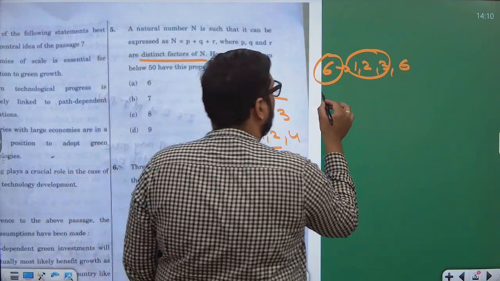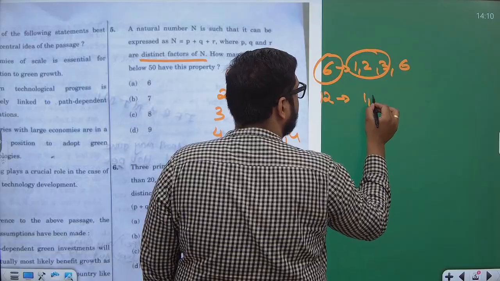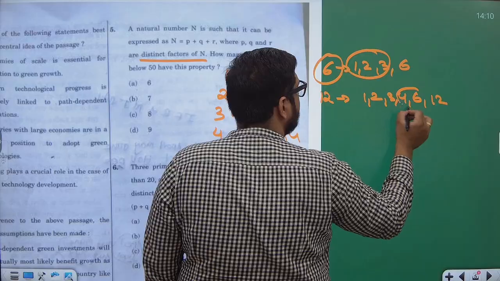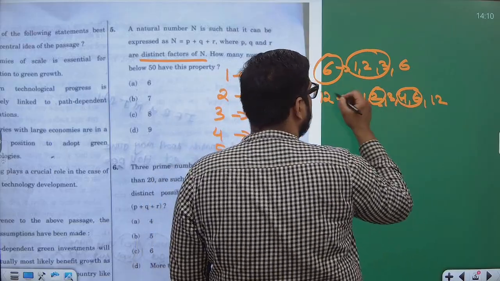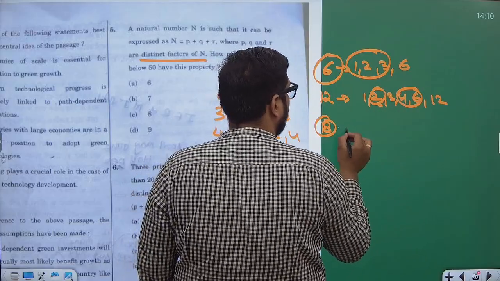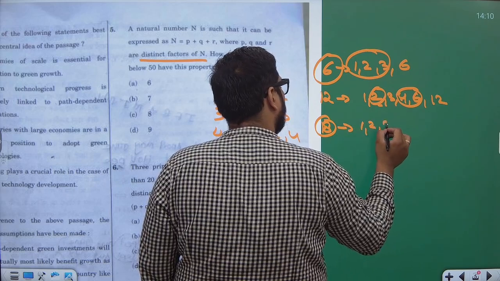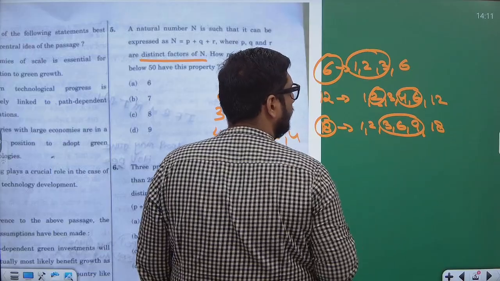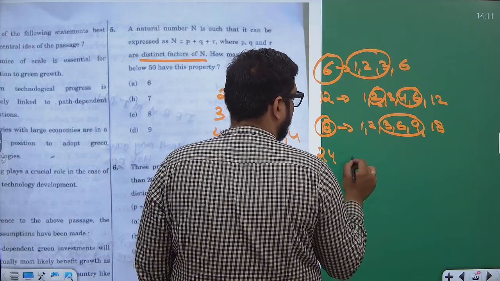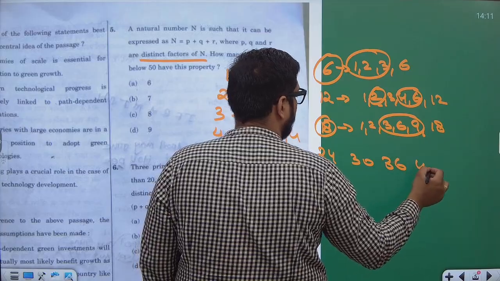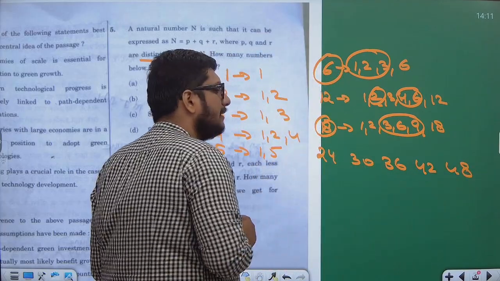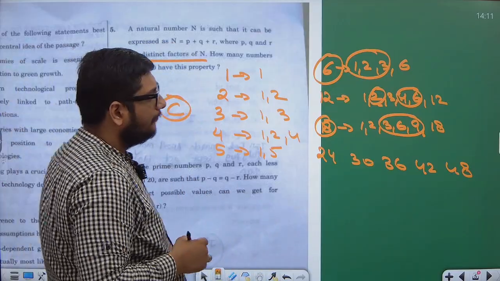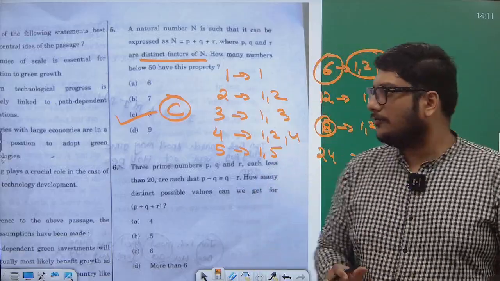That means 12. Factors are 1, 2, 3, 4, 6, 12. 6, 4 and 2: 2 plus 4 plus 6 is 12. 18: 1, 2, 3, 6, 9, 18. 9, 6, 3. 24, 30, 36, 42, 48. That means 8 numbers are having this property. The correct answer is option C, my student. Clear? 100% correct answer, option C.